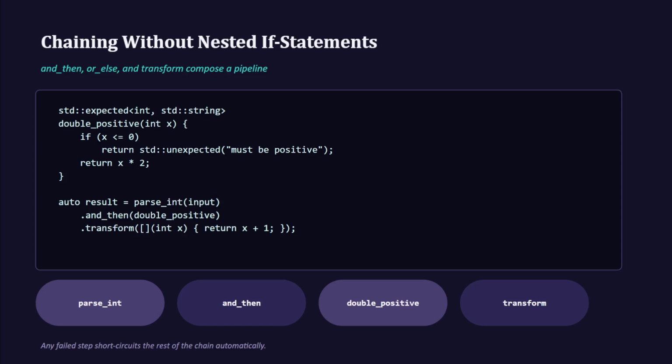So what you're seeing on your screen is that we are chaining the operations. If any step fails, the error short circuits through the chain and you don't need an if check after every single call. This is the same shape as result chaining in Rust. It maps naturally onto the kind of validation pipeline you would otherwise write as a wall of nested ifs, which is never good. So this is making life much easier.